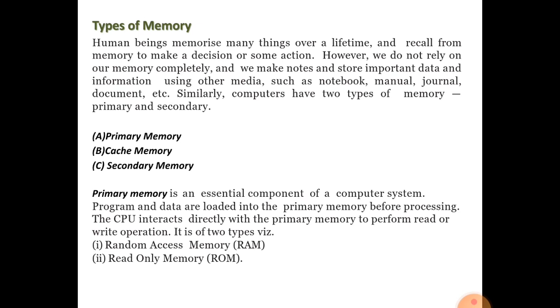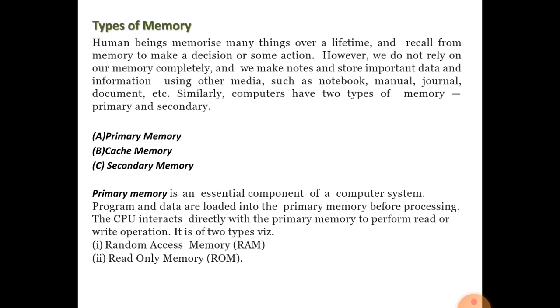I am going to tell you the four names of the primary memory, so don't be confused: primary memory, main memory, semiconductor memory, or internal memory. Sometimes you will see main memory, internal memory, or semiconductor memory, and that is also primary memory.